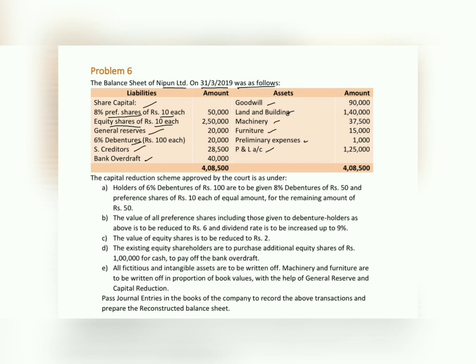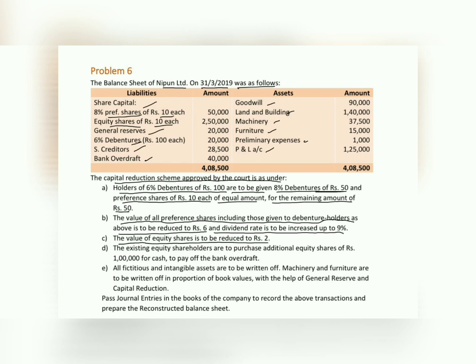In the adjustments they have stated the capital reduction scheme approved by the court is as under. Point number 1 tells us holders of 6% debentures of rupees 100 are to be given 8% debentures of rupees 50 and preference shares of rupees 10 each of equal amount for the remaining amount of rupees 50. The second point is the value of all the preference shares, including those given to the debenture holders as above, is to be reduced to rupees 6 and the dividend rate is to be increased to 9%. The value of equity share is to be reduced to rupees 2.